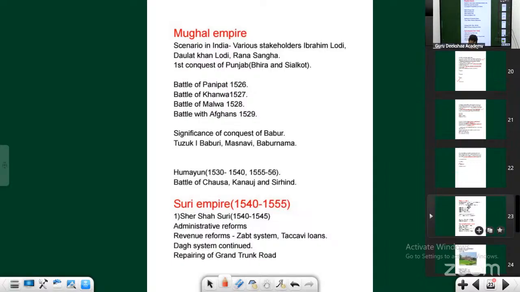Sorry, there is one more thing which I have to tell with respect to Babur. Babur was a naturalist. He loved nature. You can see the Lodi Gardens in present-day Delhi, but along with that, a naturalist is one who loves nature. Babur planted so many flowers in India. He wanted to increase the beauty of India. Along with that, it is also said he was a great orator and also a great writer.